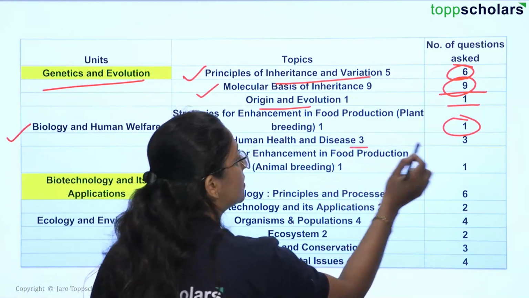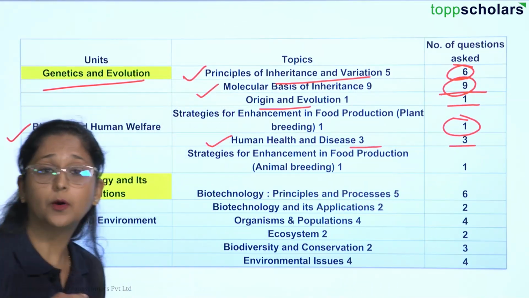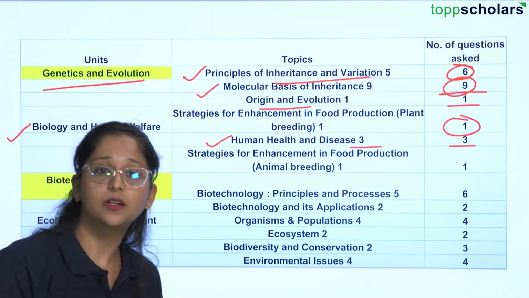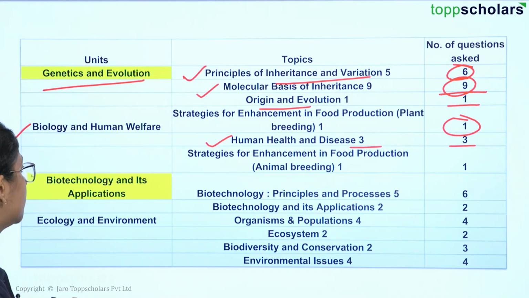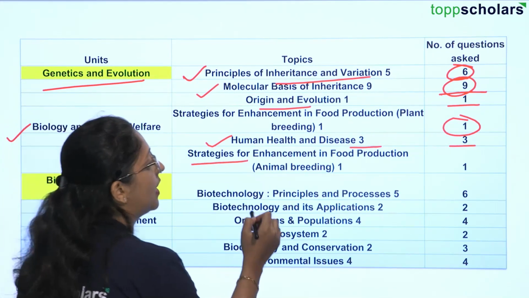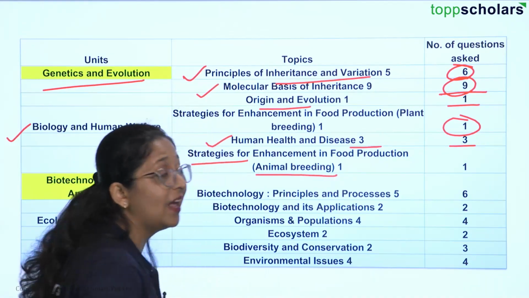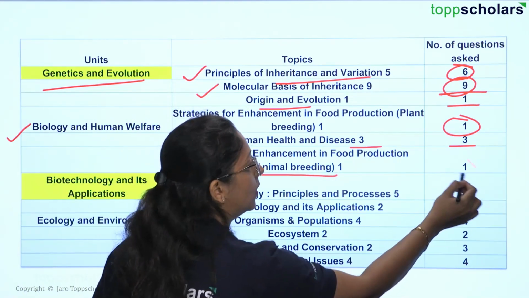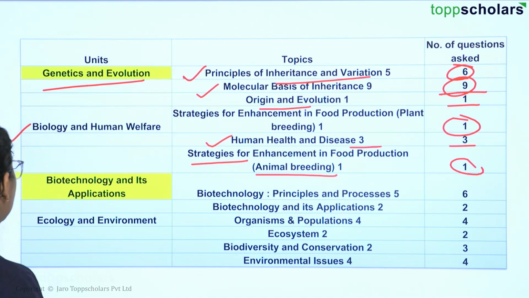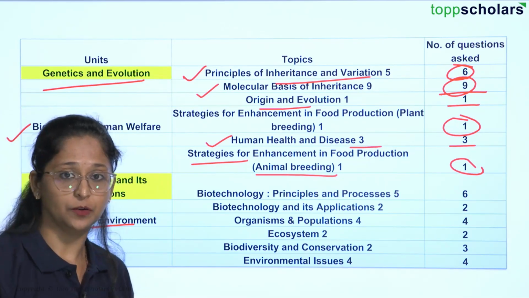Human health and diseases, 3 questions. We learn about a lot of diseases, communicable, non-communicable, and a variety of pathogens here. And strategies for enhancement in food production, here we'll talk about animal breeding. So again, one question from this one. Then you have ecology and environment, which is coming under the category of biotechnology and its application.